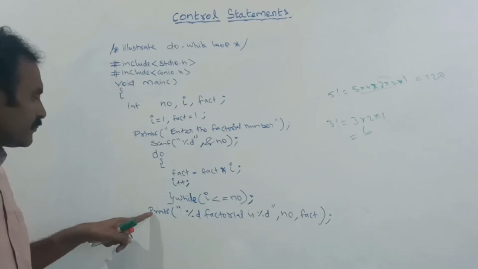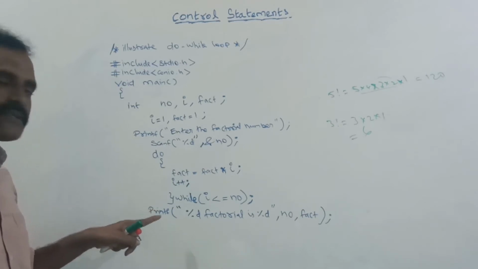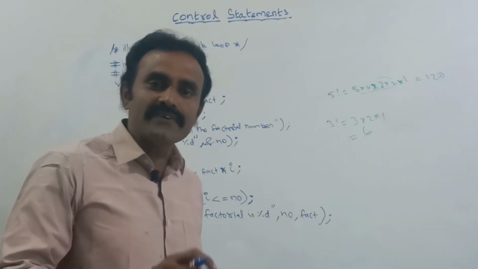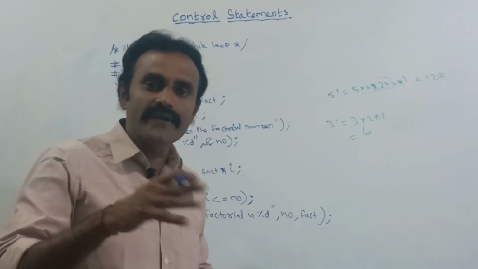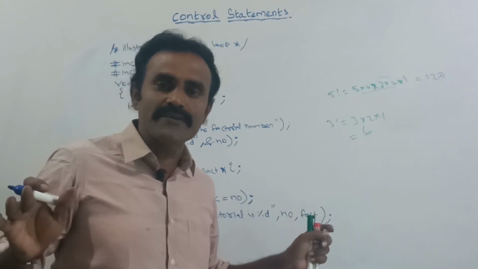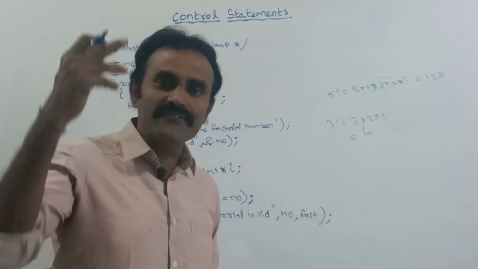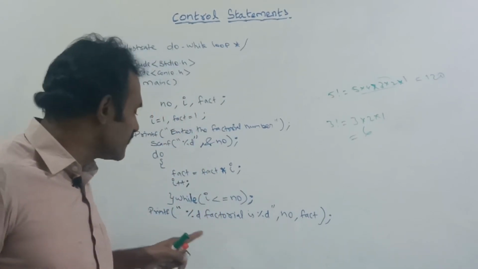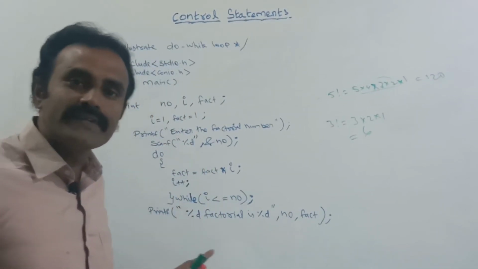So here I am putting the printf function, that is the result, outside of the loop. We need to first finish every iteration, and each and every number should be multiplied. After multiplying, finally the result should be displayed here. So I have given this printf function outside of the loop.